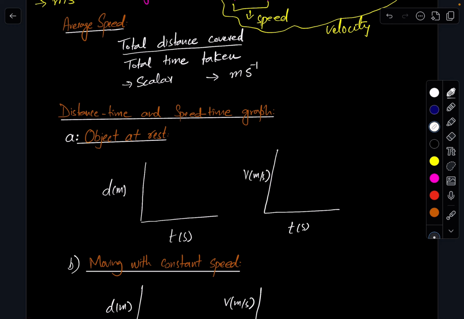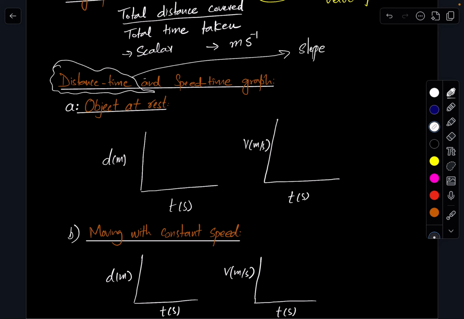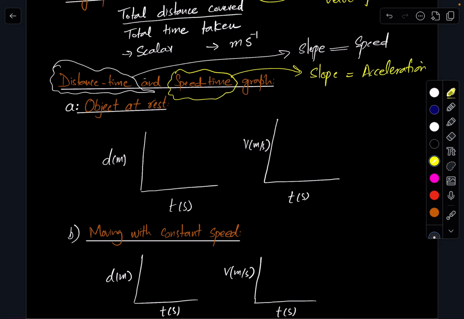Okay, next thing we have to discuss is the graphs. There are two types of graph. One is the distance time graph, second is the speed time graph. So we are going to discuss them side by side. In the distance time graph, you have to keep in mind, the slope will tell you the speed. But when we discuss the speed time graph, the slope will give you acceleration. So this is the basic difference between both of them.